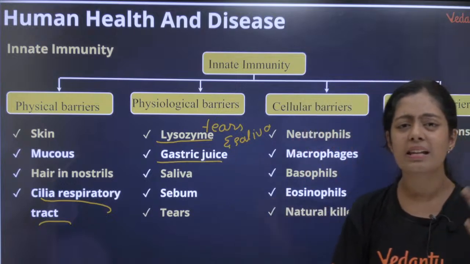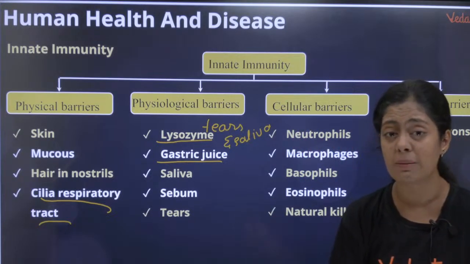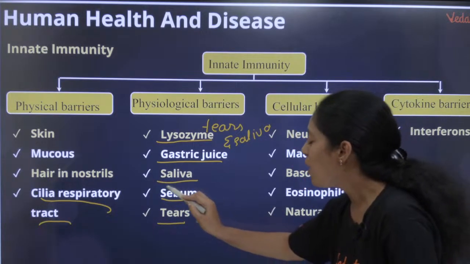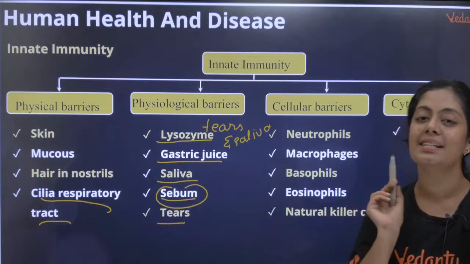Then you have gastric juice. All of you know it is highly acidic. There is HCl in your gastric juice, so that is also going to kill my pathogen. And I also have saliva, sebum and tears. What is sebum? It is an oily secretion by the skin, called sebum.